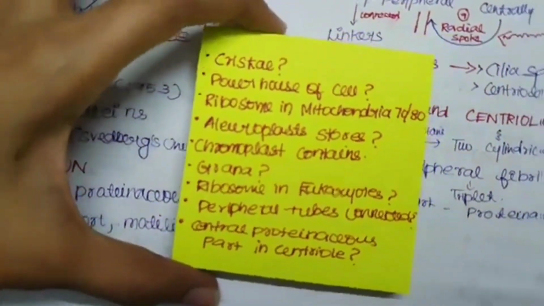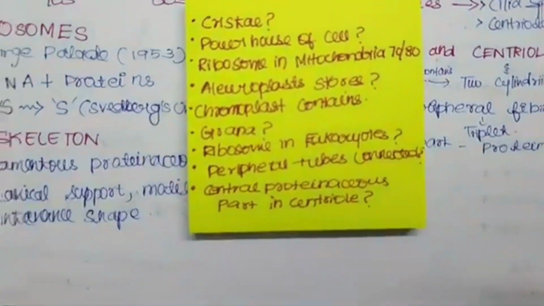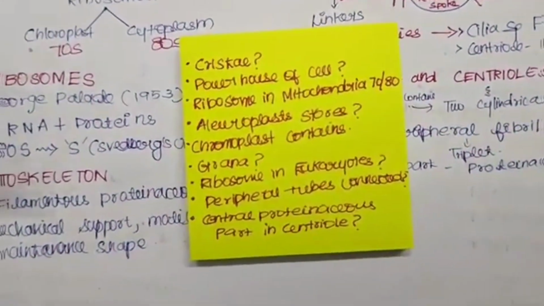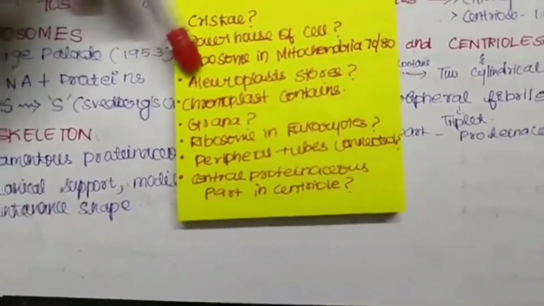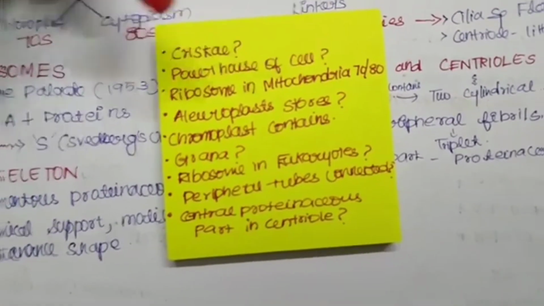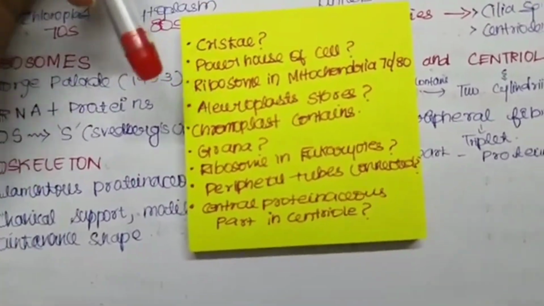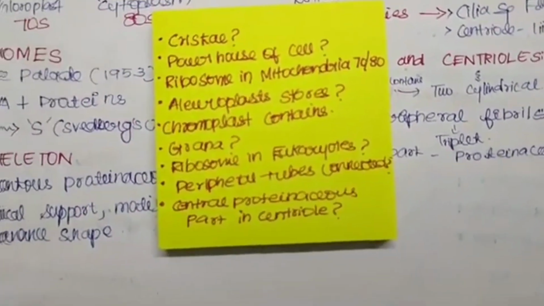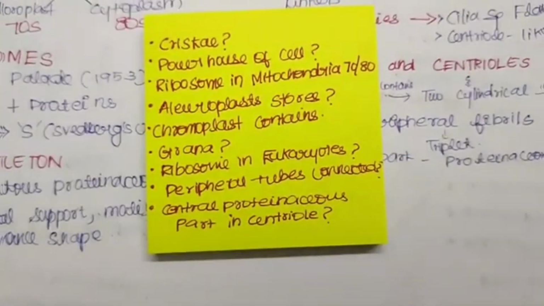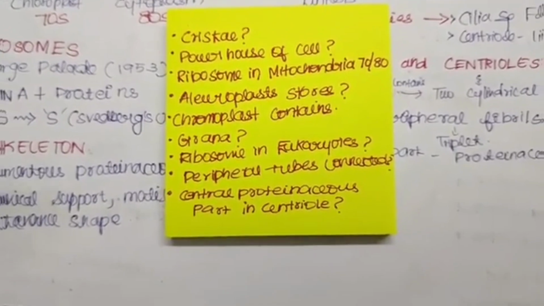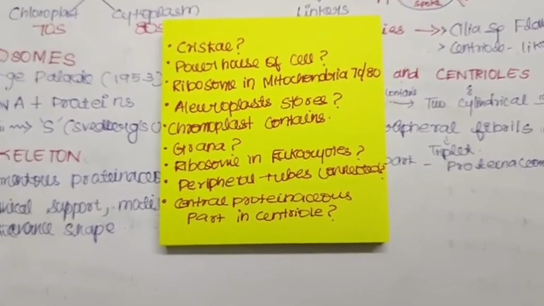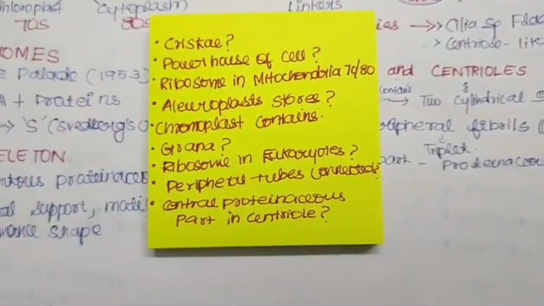The first question will be, what is cristae? The next, which is called the powerhouse of the cell? Ribosomes in mitochondria are of 70S or 80S? Vacuole stores what kind of materials? Chromoplast contains which pigments? What is grana?